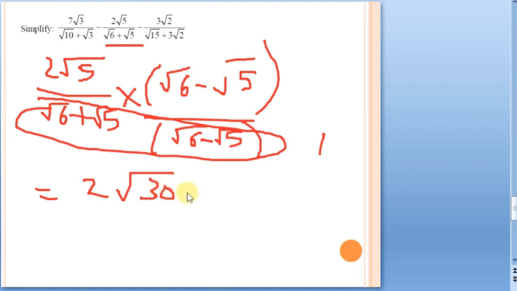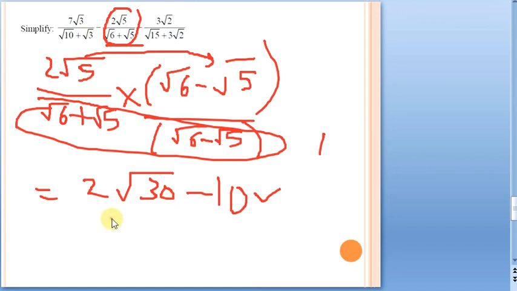And the minus also belongs to this one. 2 root 5 into root 5: root 5 into root 5 is 5, and 5 into 2 is 10. So this is what you got for the second one. Remember, I have not taken this negative sign yet; we shall come to it later. Just write it apart somewhere.